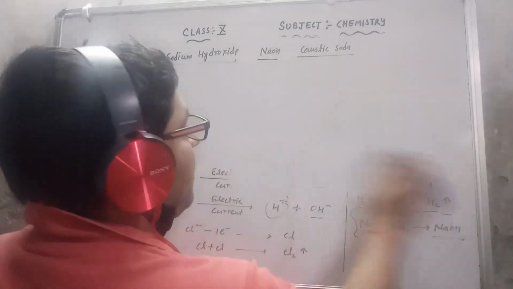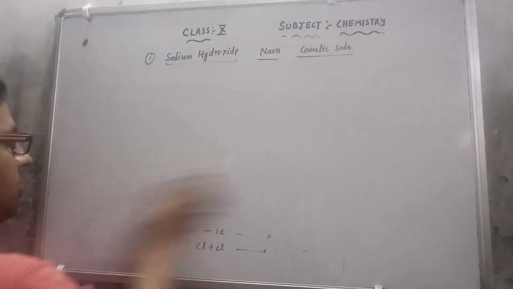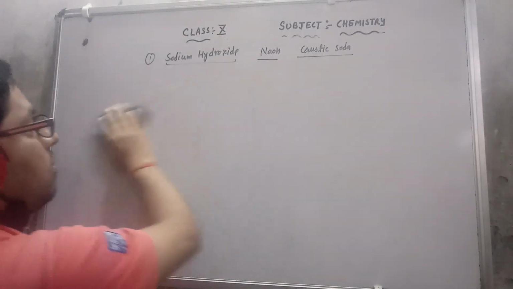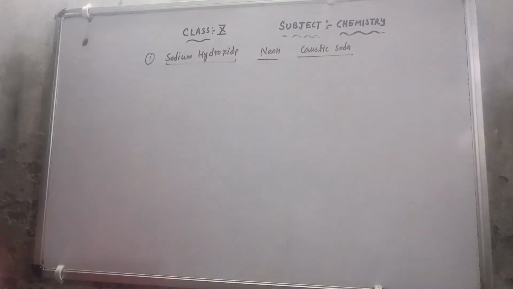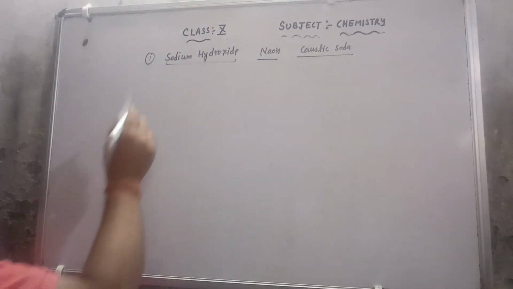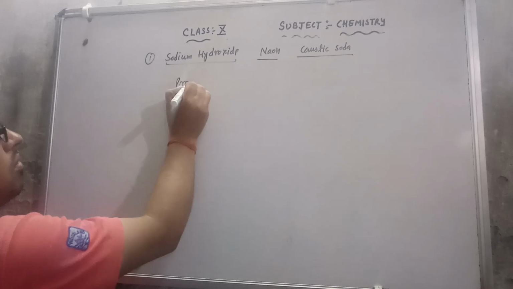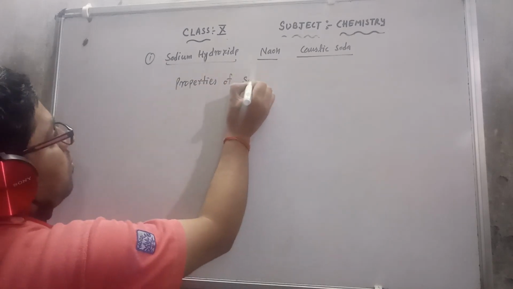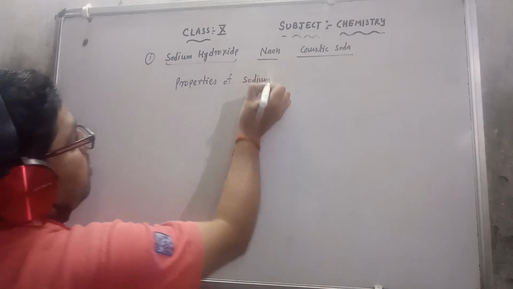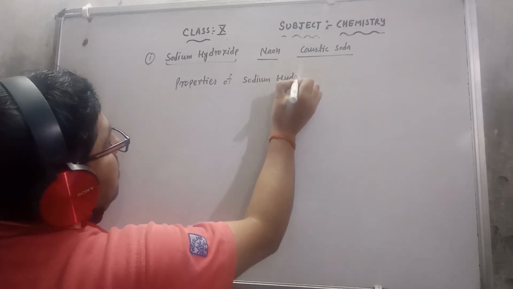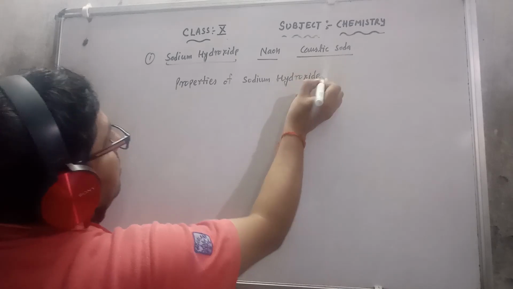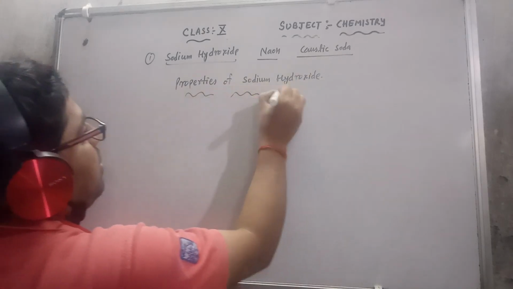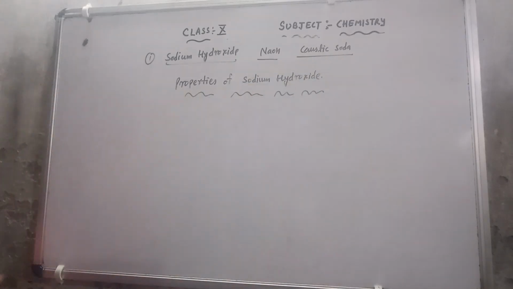Firstly, it is a white crystalline solid.